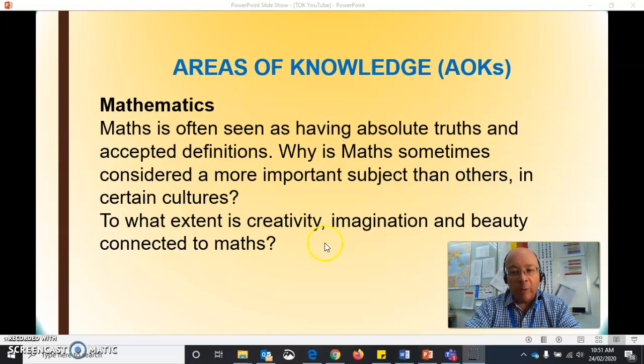I hope that helps. Very brief introduction and overview to TOK, and as I said in one of the other videos, I'll be talking about the way that the new TOK is assessed.